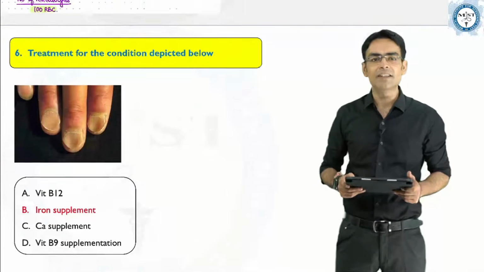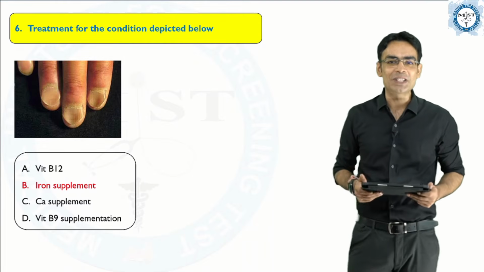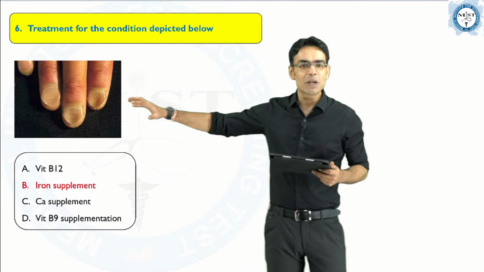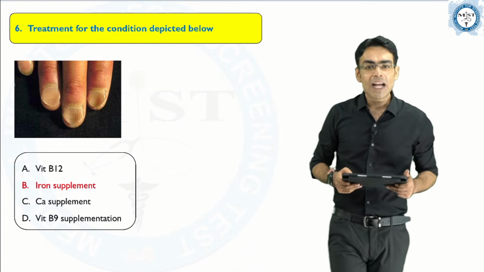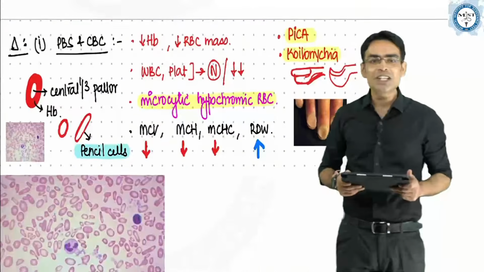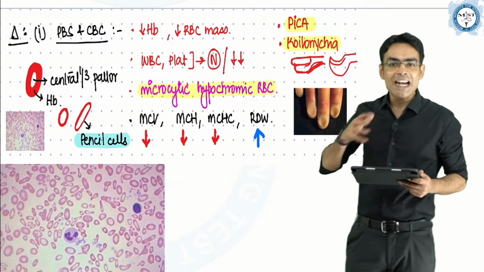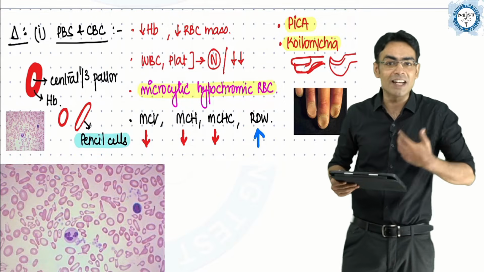Then moving ahead, treatment for the condition depicted below. Now a very straightforward question once again, and you can see in the image the spooning of the nail, right? This is called koilonychia. And while teaching you iron deficiency anemia in the classes, we have written all these, if you remember. Iron deficiency anemia is the most common microcytic hypochromic anemia which we have in our country.